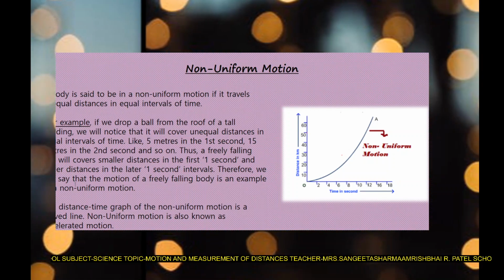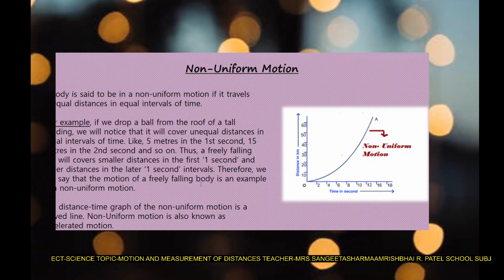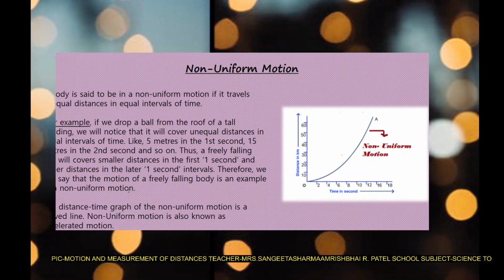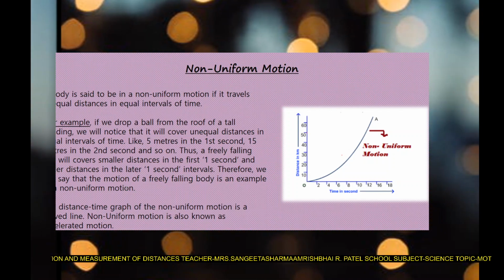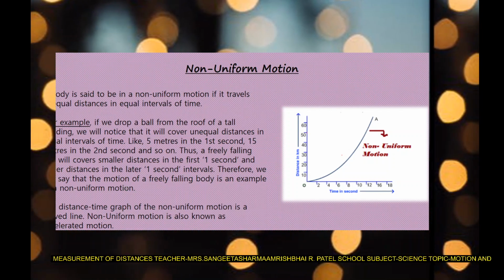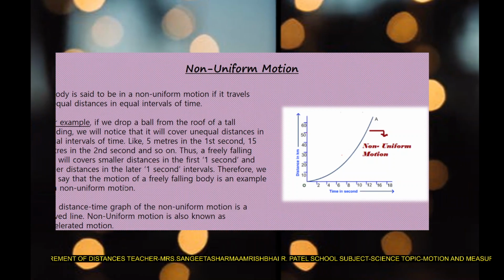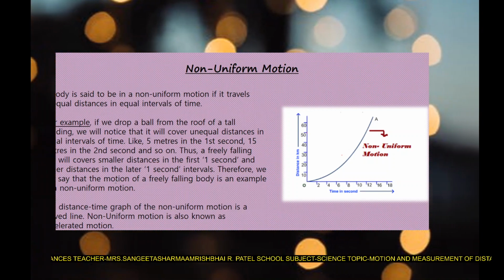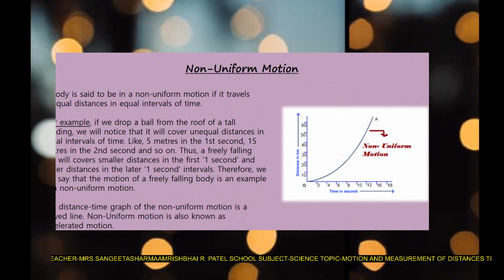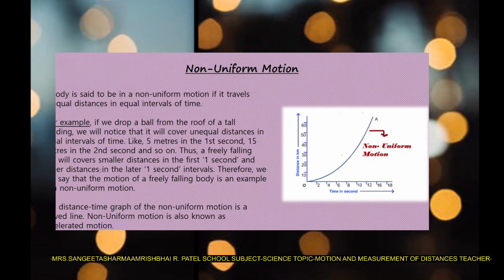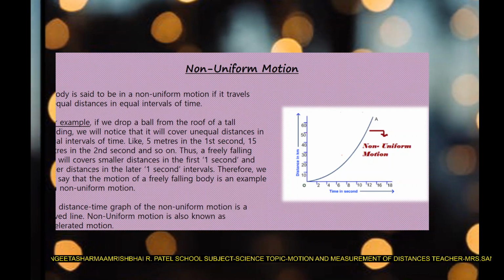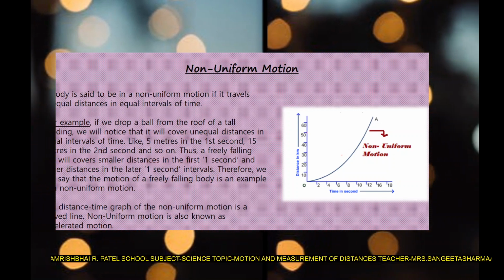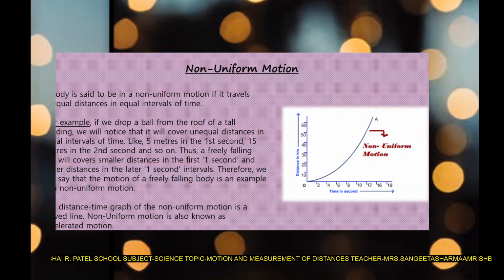Therefore, we can say that the motion of a freely falling body is an example of non-uniform motion. मतलब जब भी आप कुछ ऊपर से अगर फेंक रहे हो, if you are throwing something, if you are dropping something from a height, it is not in uniform motion. First, it is at a slow speed, and then it will cover a large distance. So the distance is not equal in all the intervals of time. That is why it is an example of non-uniform motion.